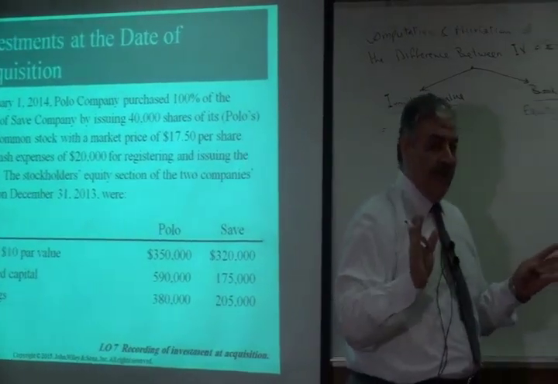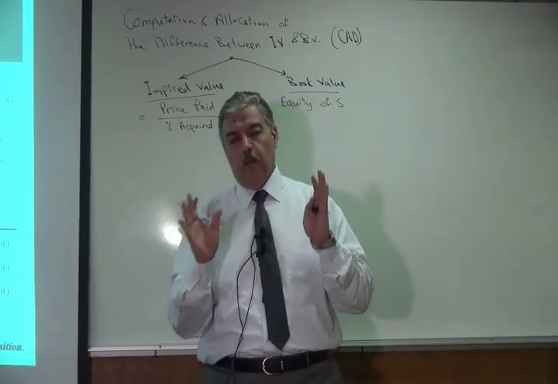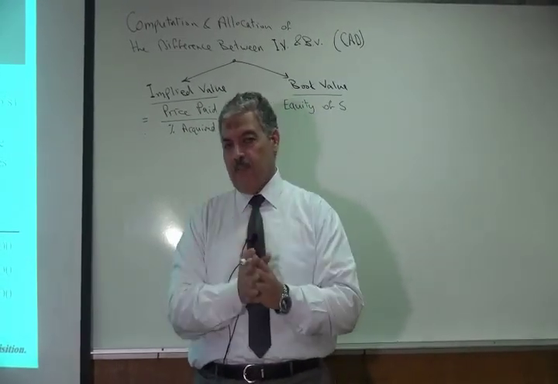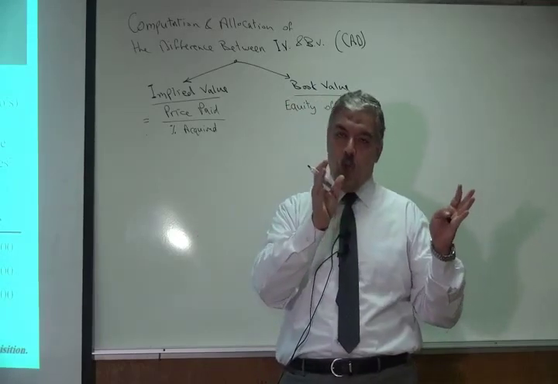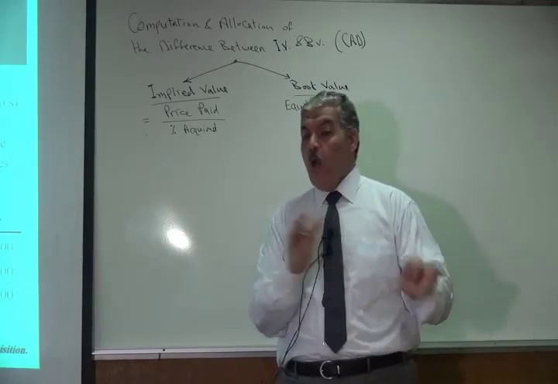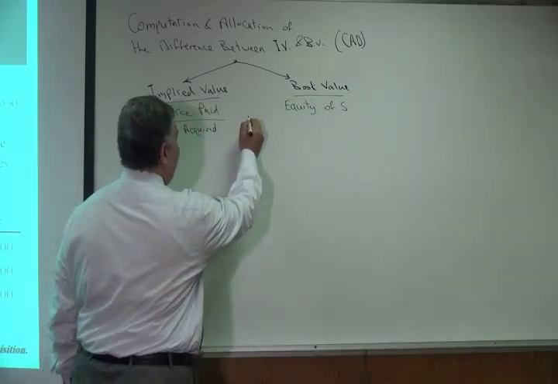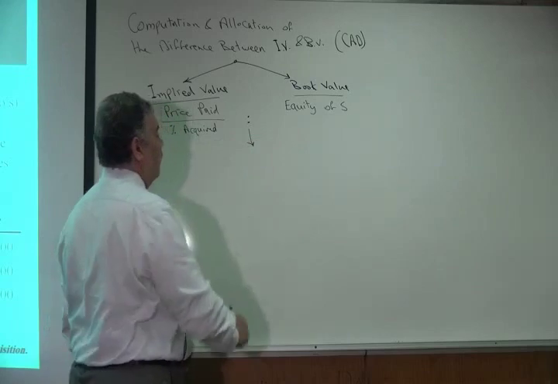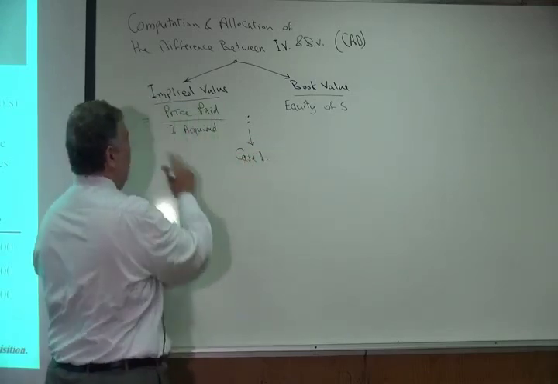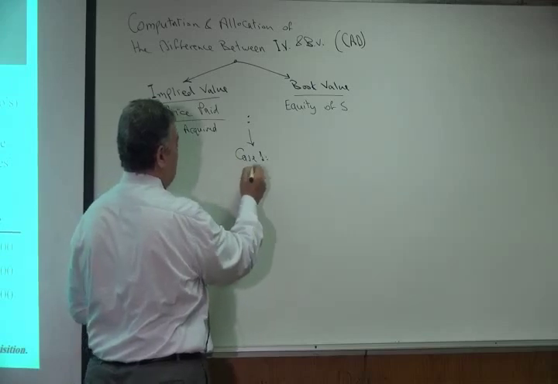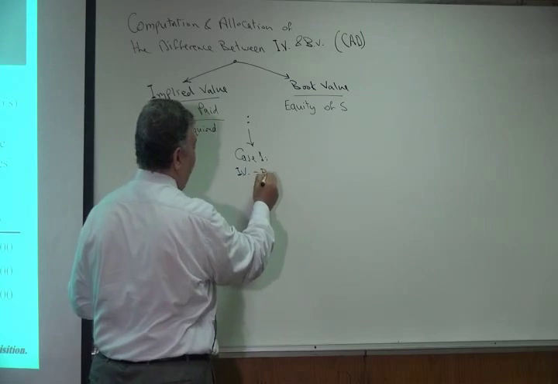So whenever we have any case of stock acquisition, I must make this comparison: compare the implied value of the company that we acquired to the book value of the company acquired. Whenever we have any comparison between two values, I have three cases. So case one will be the implied value equals the book value.